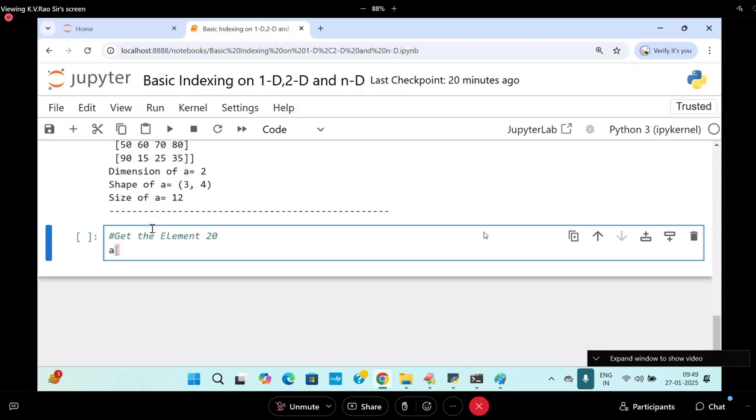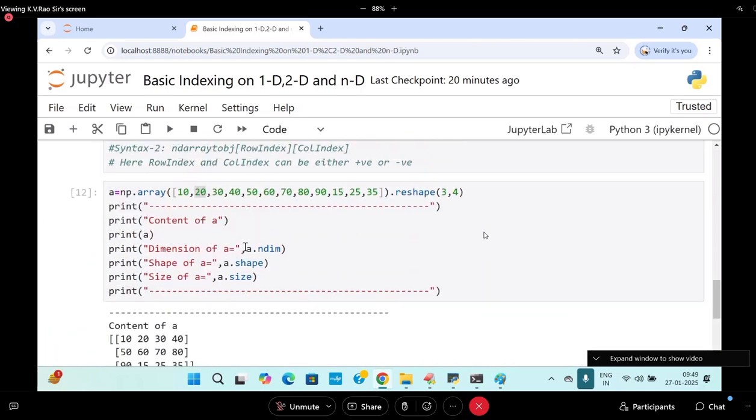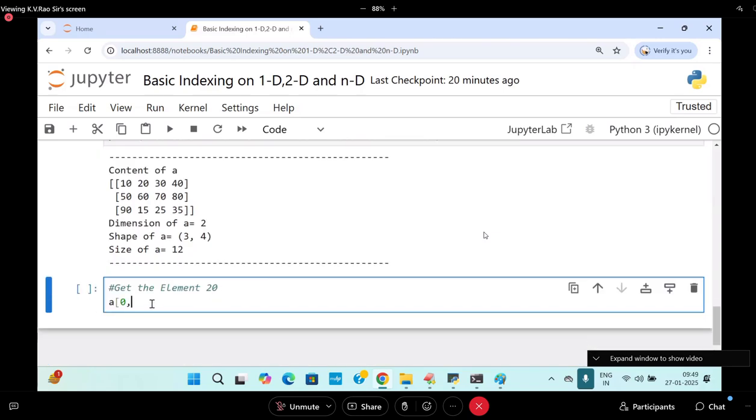A of 0 comma 0 comma... Already I sent the diagram. What is the diagram? 0 comma 1.